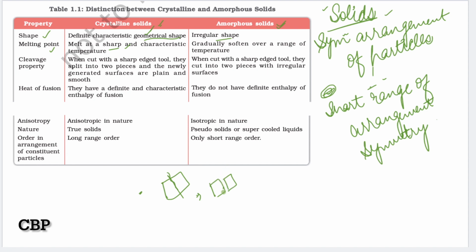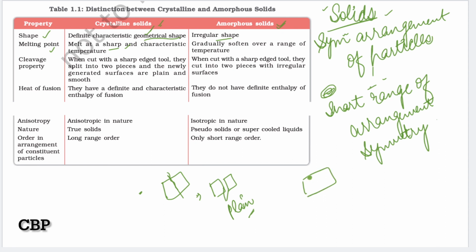These two surfaces are plane in case of crystalline solids. But in case of amorphous solids, when we cut with a sharp edged tool, they cut into two pieces with irregular surfaces.